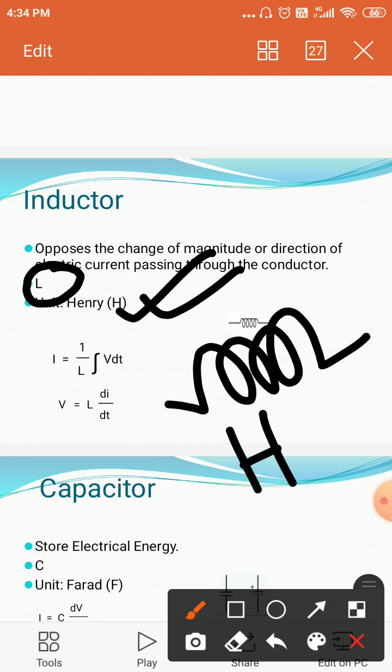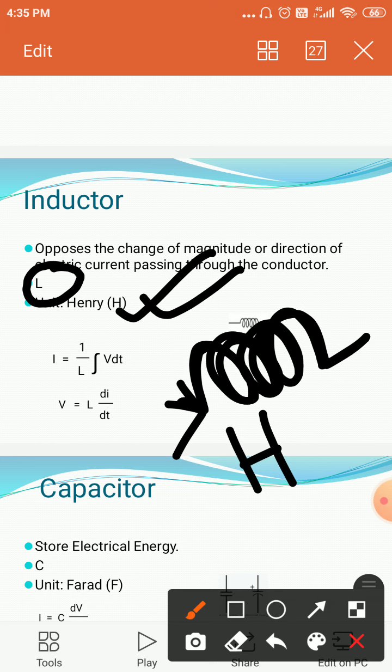If current flows in between, then an electromagnetic field will form, and any change of flow or direction of the current will change the electromagnetic field.